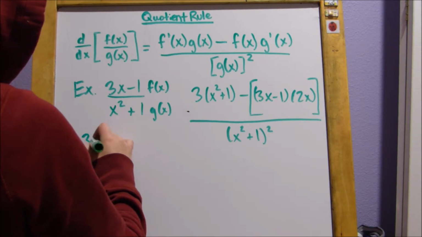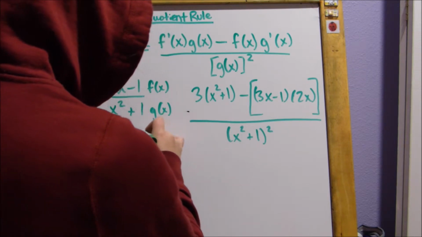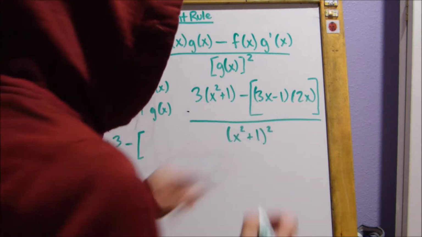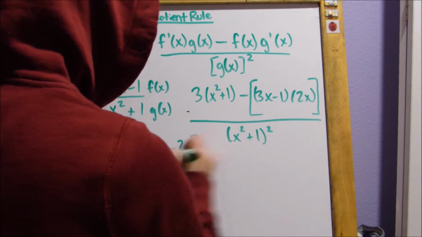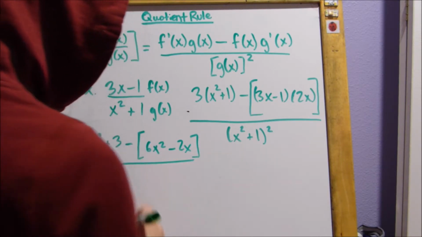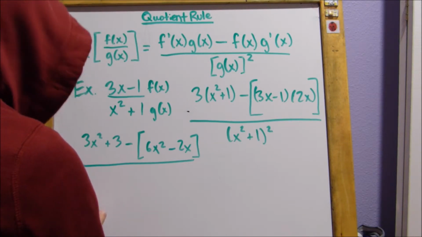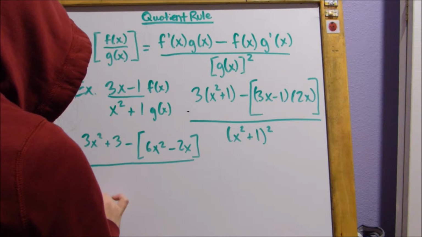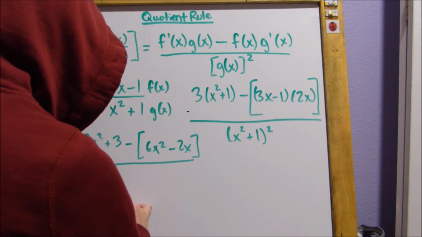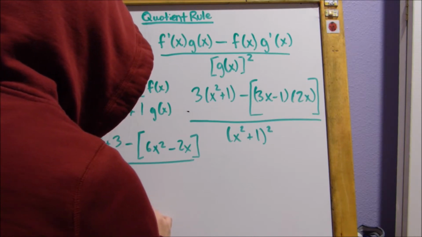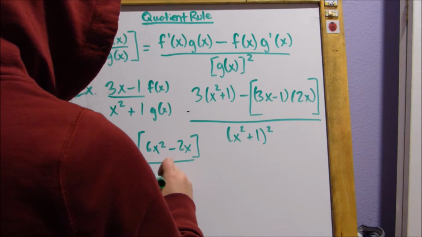So 3x squared plus 3 minus, this is going to end up being 6x squared minus 2x, over, do a little box here, x squared plus 1 times x squared plus 1: x to the 4th, x squared, x squared, 1, so x to the 4th plus 2x squared plus 1. That's on our bottom, x to the 4th plus 2x squared plus 1.